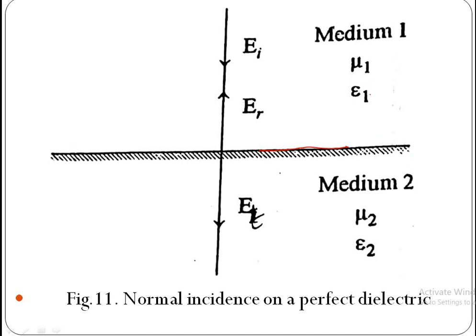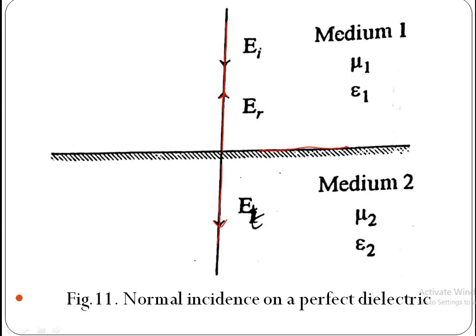Here, mu1 and epsilon 1 are properties of medium 1, mu2, epsilon 2 are the properties of medium 2. When the wave is incident normally on the surface of the perfect dielectric, a part of it is reflected and a part of it is transmitted.